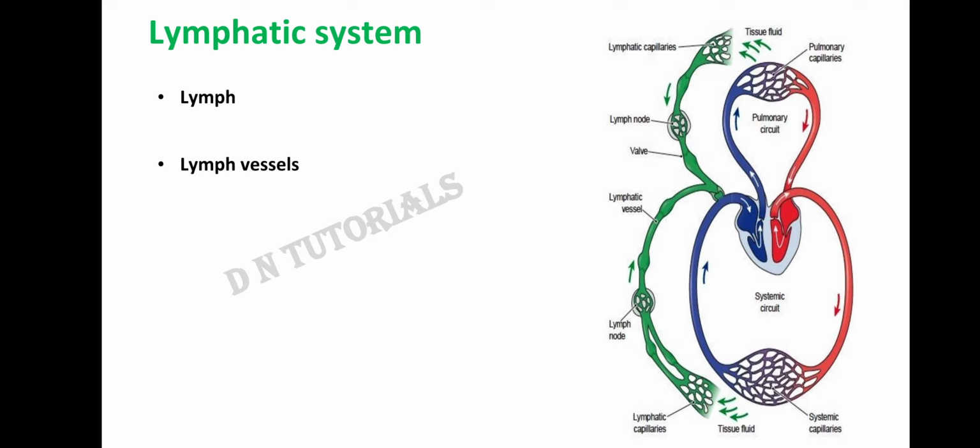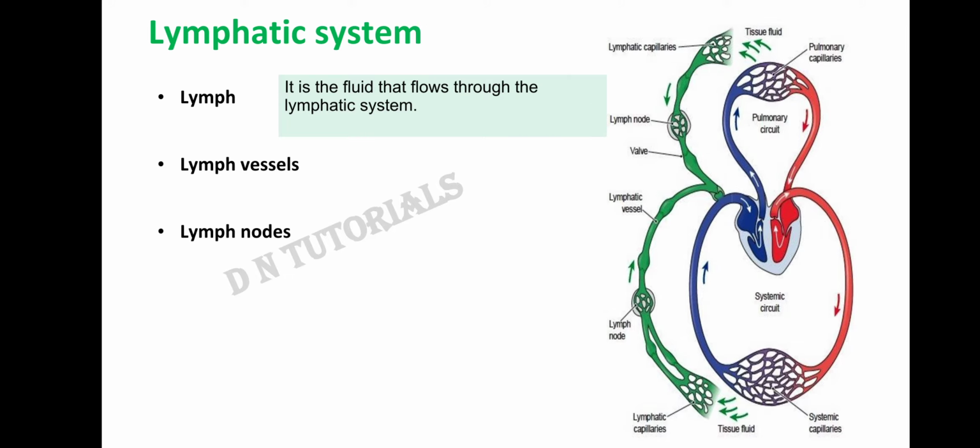In lymph vessels, we'll be discussing lymph ducts and lymph capillary. And the third one is the lymph nodes. Lymph nodes are small structures present along with the lymphatic vessels. Right? So lymph is the fluid that flows through the lymphatic system. Now let us learn how this lymph is formed.